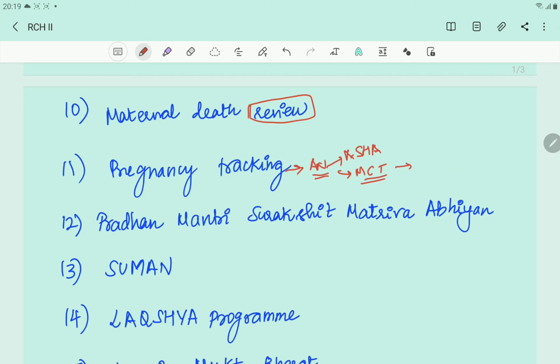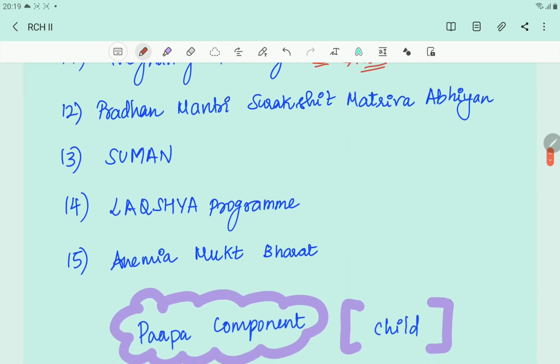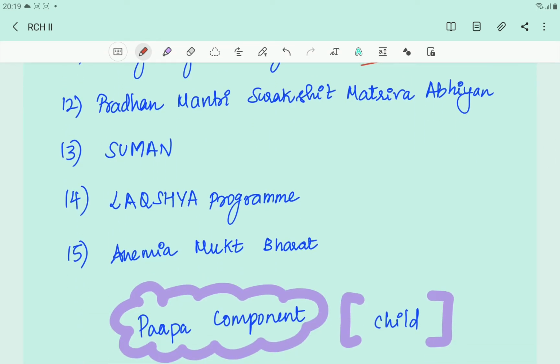And then in the 26th edition, there are some new things which we have to know. The first thing is Pradhan Mantri Surakshit Matritva Abhiyan. So in this, this is also nothing but just free services. Every 9th day of month, the mother will receive free antenatal checkup, investigation and drugs, okay. And then next thing is Suman Surakshit Matritva Ashwasan, okay. Here what they're saying is the same thing, okay, free of cost ANC. And another thing is that no pregnant woman or a sick newborn should be denied treatment over here. That's the most important thing.